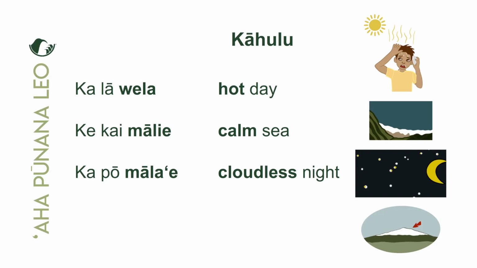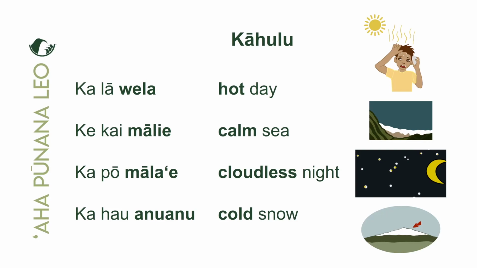Maikaʻi, in the last kāhulu practice, ka hau ʻanuʻanu. Okay, ka hau. What is hau again? Snow, ice, or snow. In this case, it's the snow. And then the word that is being used to describe that snow is ʻanuʻanu. Yeah, and ʻanuʻanu means cold, the cold snow.